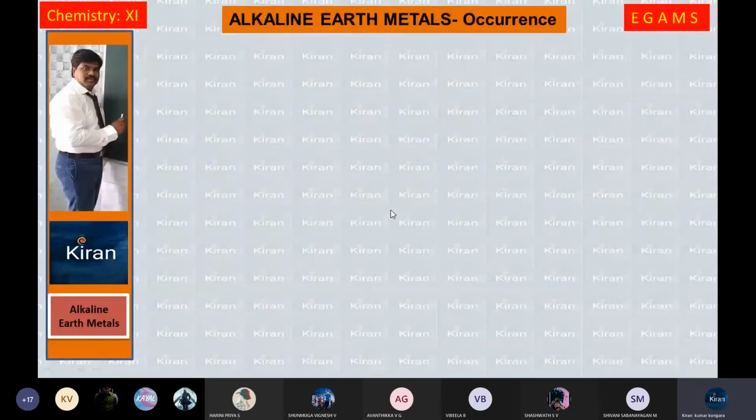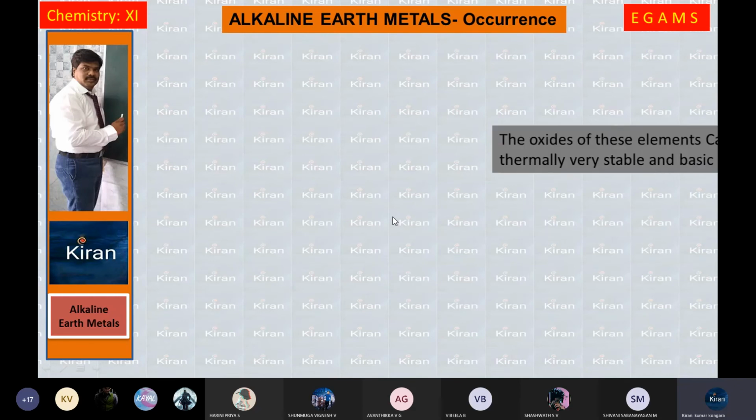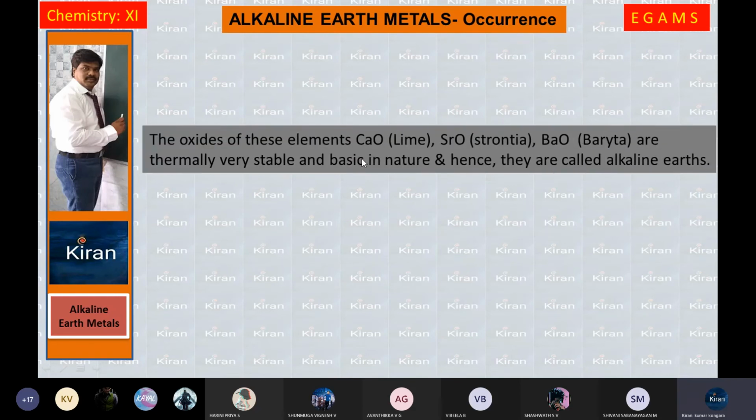Next one, alkaline earth metals. In what way are they available in the earth? Alkaline earth metals are also very reactive metals. Hence, these are also available in the combined state or mineral form. The oxides of these elements, calcium oxide, another name is lime, strontium oxide, strontia, barium oxide, another name is baryta, are thermally very stable and basic in nature. All metallic oxides are basic in nature and hence they are called alkaline earth metals.